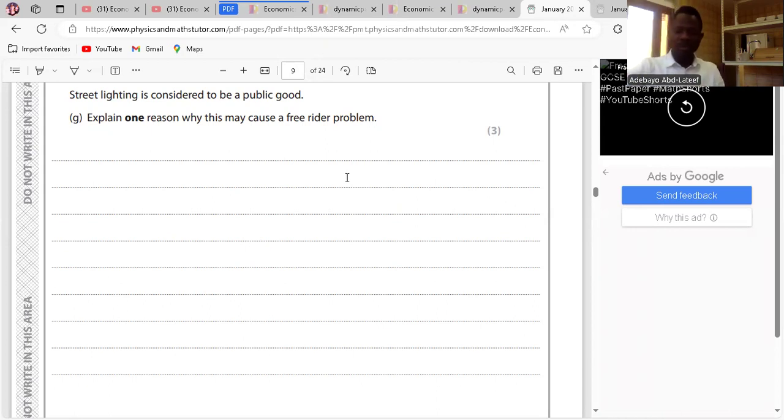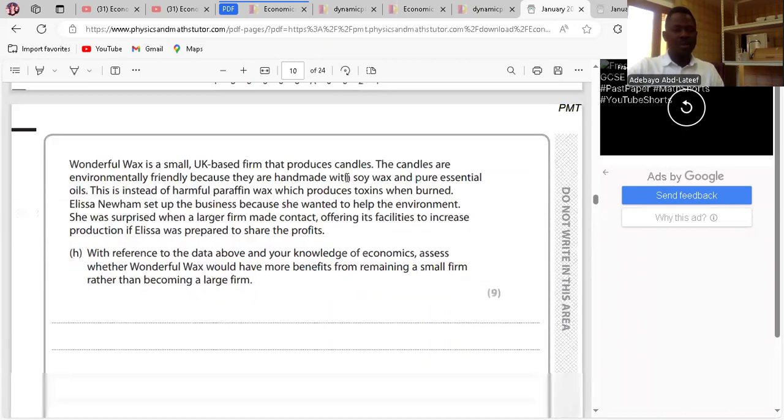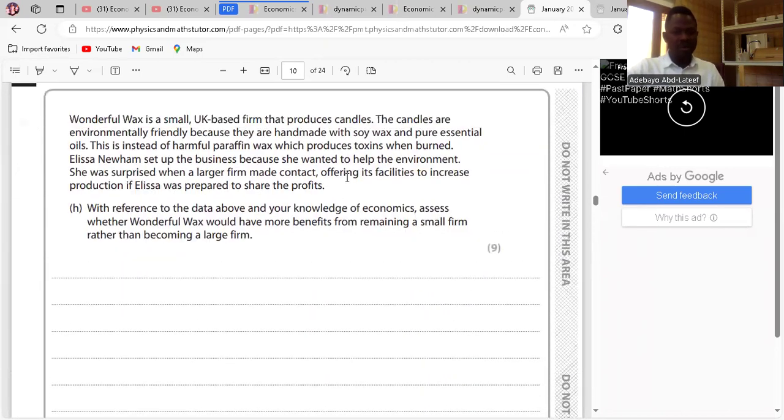So we'll move on to 2B. The case study is there for them to read. With reference to the data above and your knowledge of economics, assess whether Wonderful Wax would have more benefit from remaining a small firm rather than becoming a large firm. What's a small firm? A small firm is a firm that operates on a smaller scale, while a large firm is a firm that operates on a large scale. I think that is clear then.